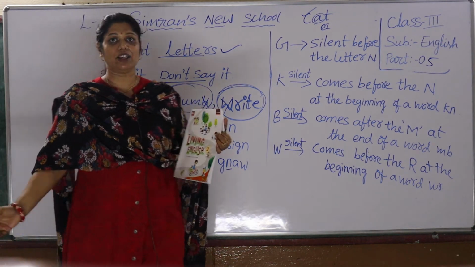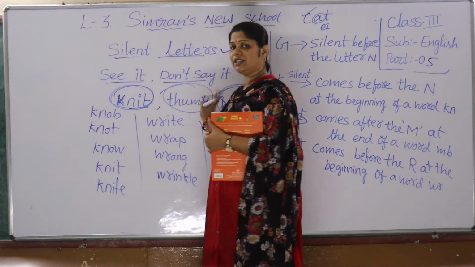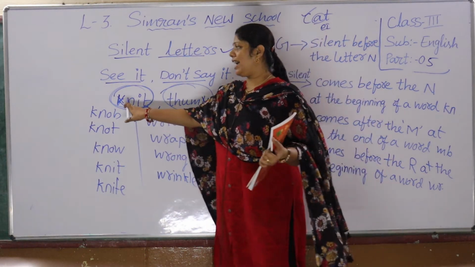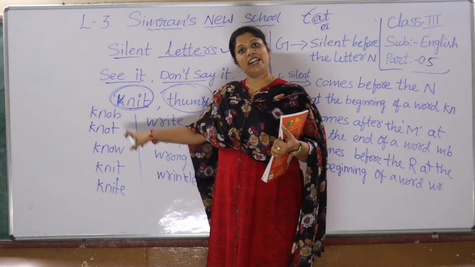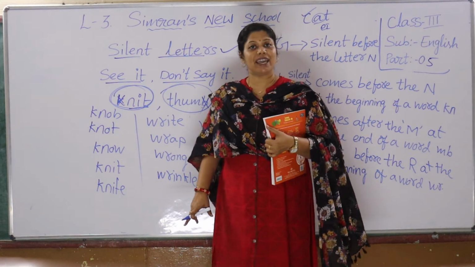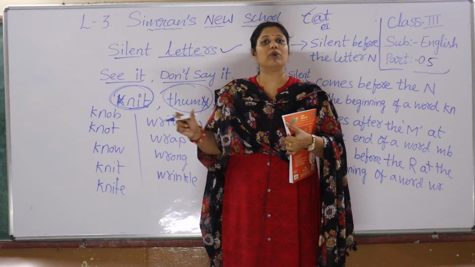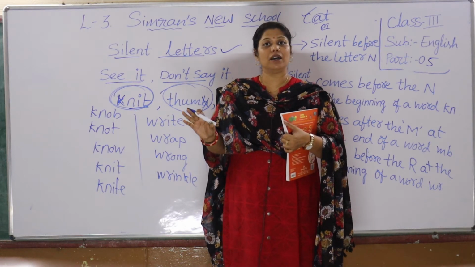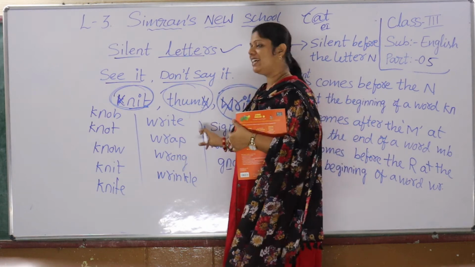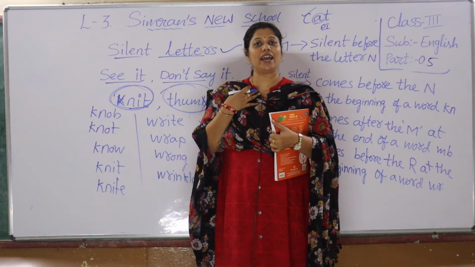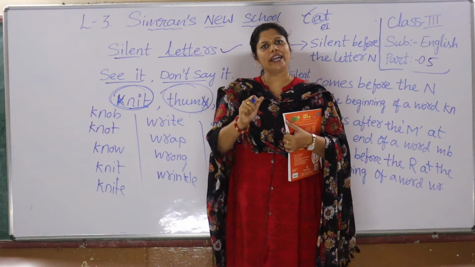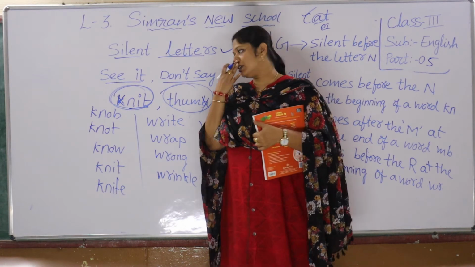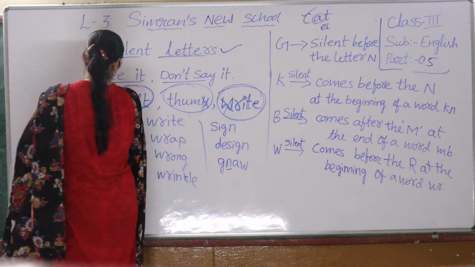Now, because your teacher said W-R-I-T-E, you say right. K-N-I-T, you say knit. T-H-U-M-B, thumb. We don't say the B. B is silent here. When I say, you say. Will you agree with me? Why is it like that, teacher? Why can't we pronounce it?